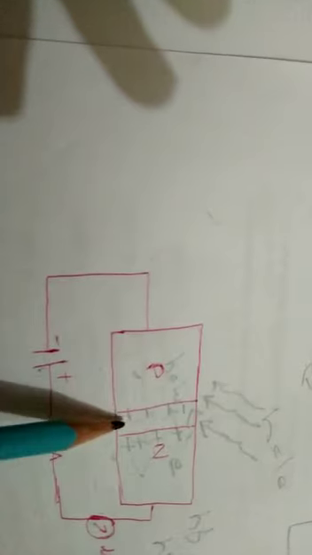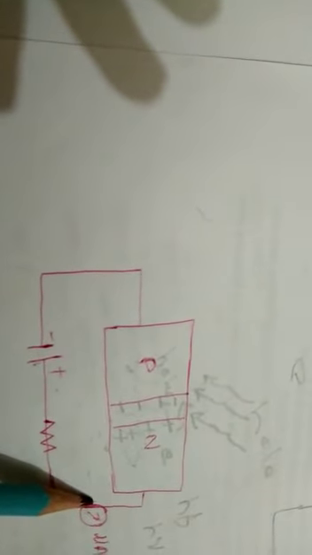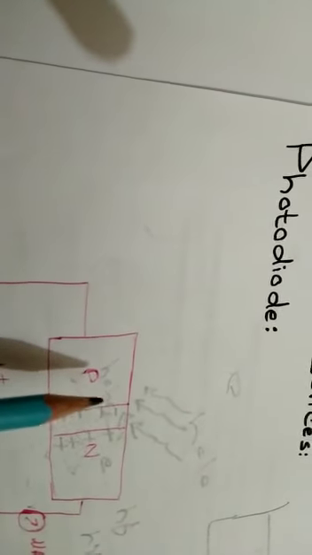Due to their movement, current flows inside the circuit and the ammeter shows deflection. So a diode which operates due to light, we call a photodiode.